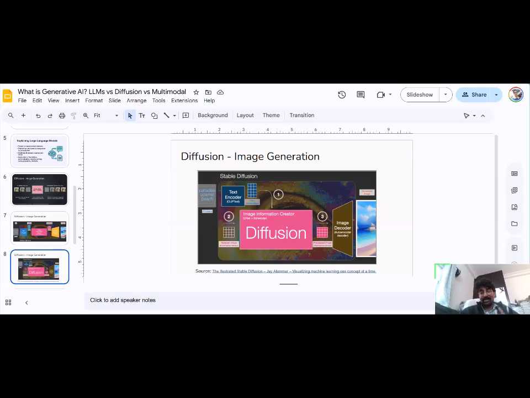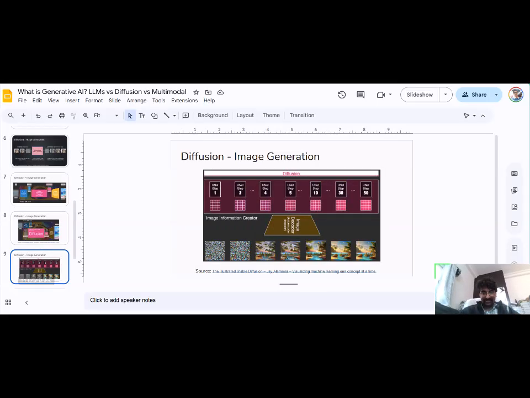There are multiple steps it runs to create the final output, like 10, 15, 20, 100 steps. In each step the diffusion process will run, and finally you will get an image information array. That array will go to the image decoder, and it will paint the final image.